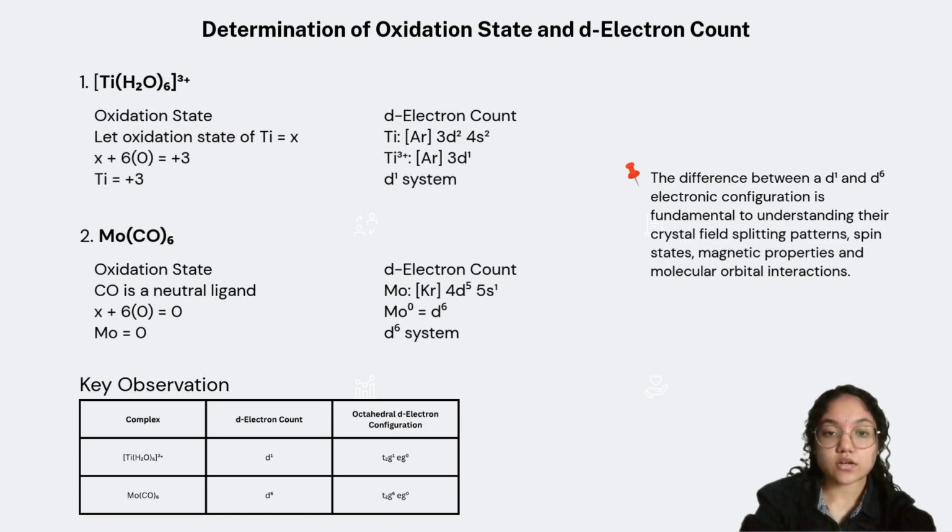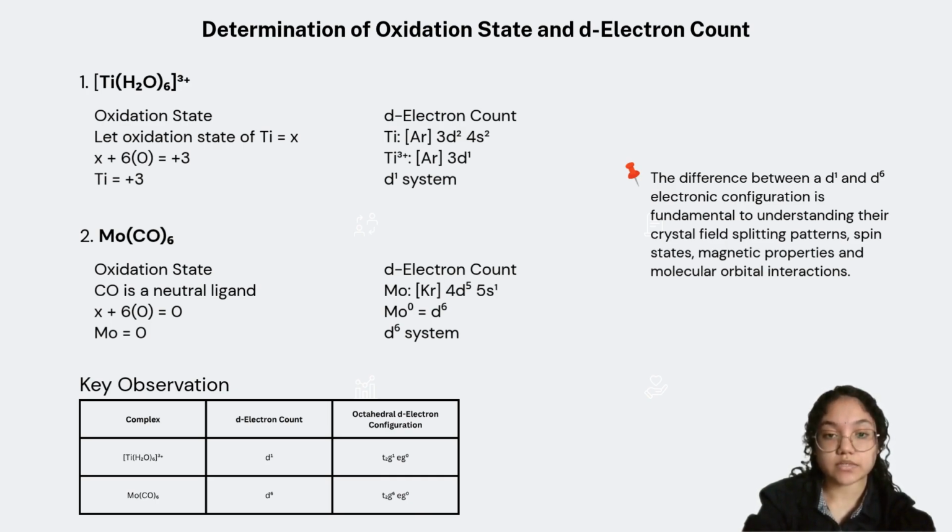Next, we'll determine the oxidation state and d-electron configuration of the metal centers. For hexa-aqua titanium 3 ion, all six water ligands are neutral, so the overall charge of +3 must come entirely from the titanium ion. Therefore, the oxidation state of titanium is +3. Titanium has the electronic configuration of argon 3d2 4s2, and after losing 3 electrons, Ti3+ has a d1 configuration.